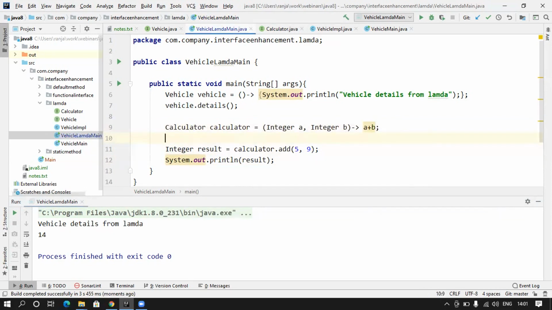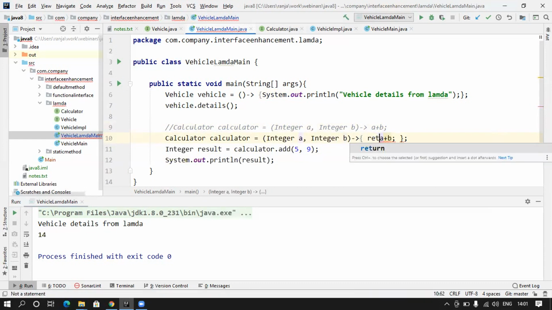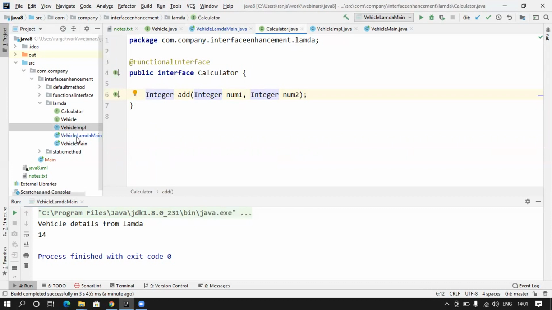So you can either do this, copy, I will paste it here and put a comment here, and maybe I can do this also. And I will say return. So both are allowed. So this is how you can simply do it. You did not have to go by creating another implementing class, give the implementation of this add, and then create a main method class, and then create the object of it and then call it.